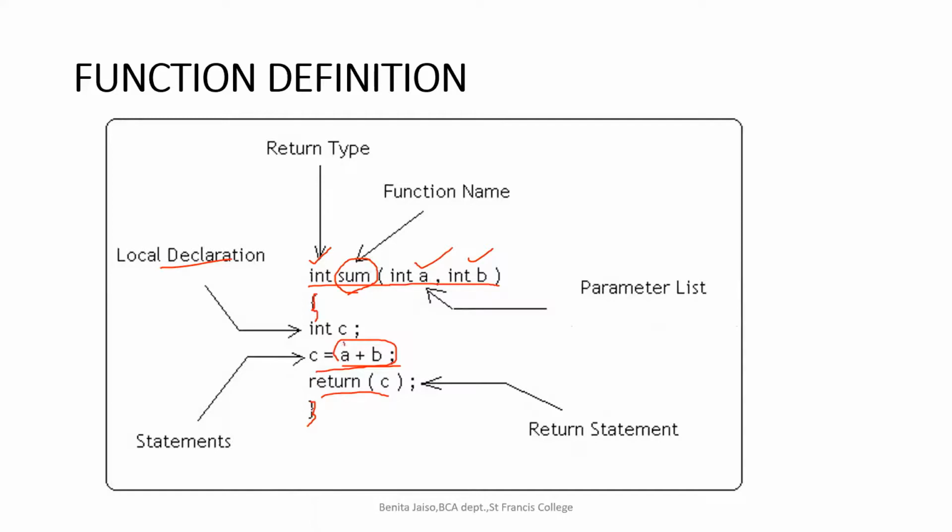So we are assigning the value to a variable called C, and then after assigning the value, we are just returning the value C. Instead of that, if you want to directly give return A plus B also, no problem, right? So here we are returning the value from this function. Whatever you want to return after the implementation of this function is given using the return statement. Function header and function body. Hope it is clear.